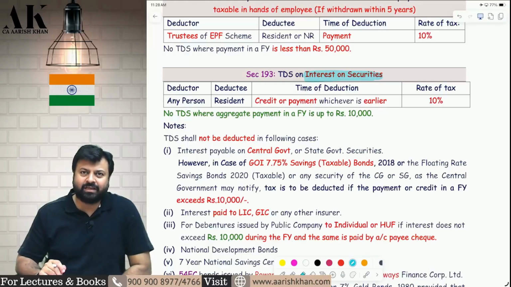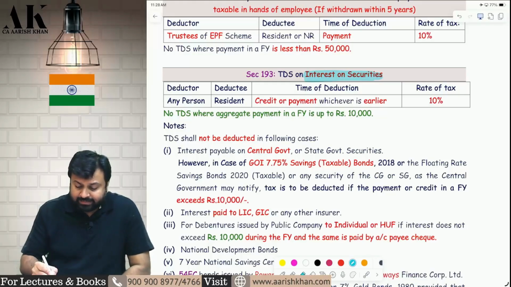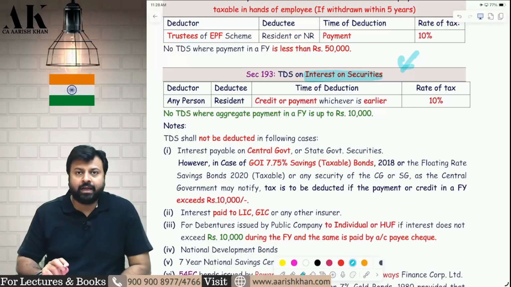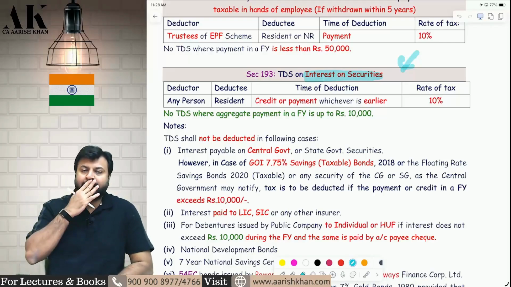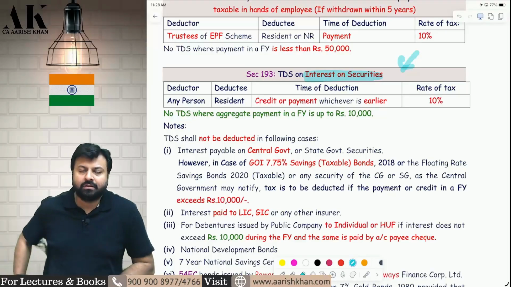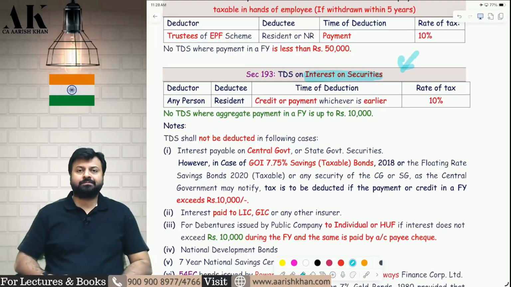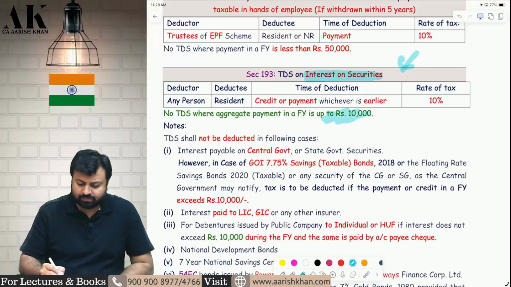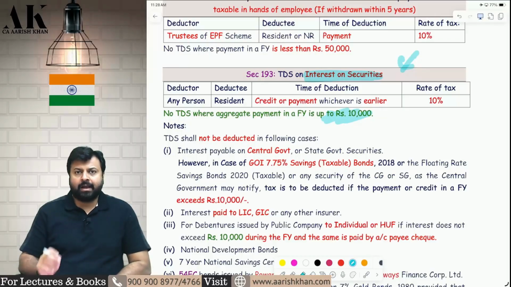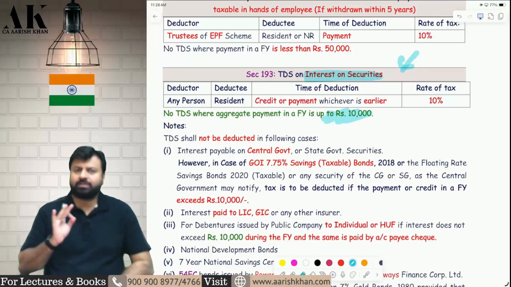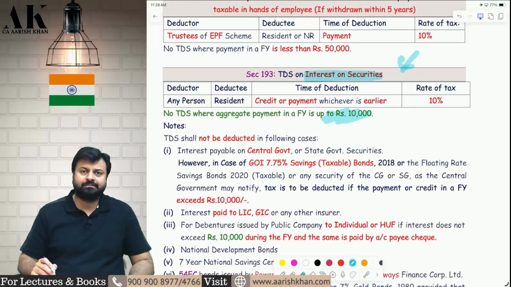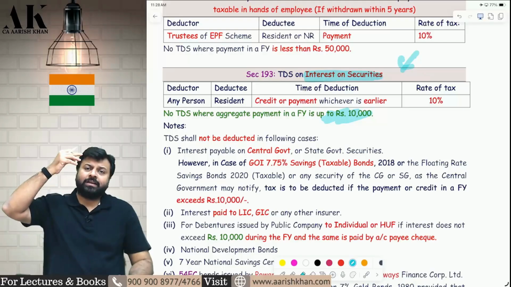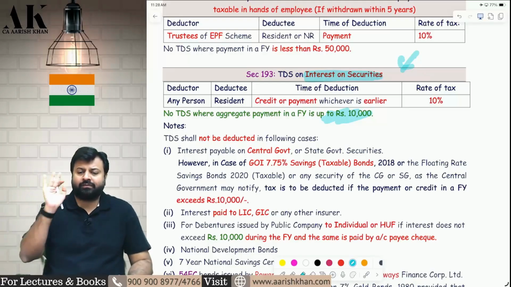Earlier in this section, there was no threshold. It means even if you pay 1000 rupees interest, you have to deduct TDS. There was no threshold in this section. But now in Finance Act 2025, they have put a threshold of 10,000 rupees. Up to 10,000 rupees payment in a financial year, not subject to TDS. If it crosses 10,000 rupees, then you are supposed to deduct the TDS. Okay, understood, sir. So earlier this section did not have any threshold. Now there is a threshold of 10,000 rupees.